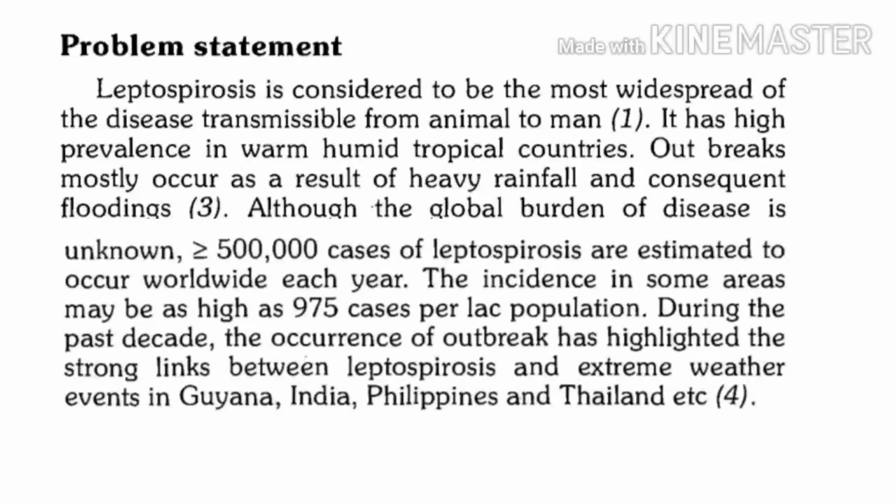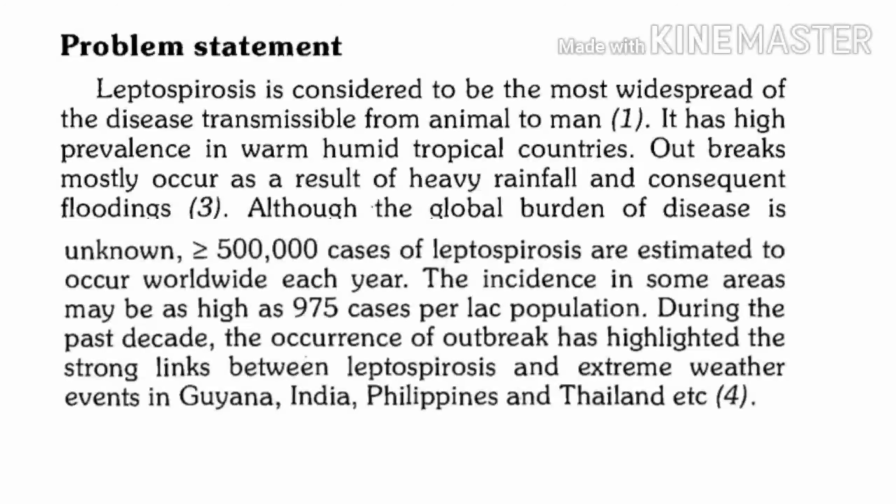If you refer to previous editions, you may come across the estimated annual global incidence of leptospirosis, given as more than 5 lakh cases. So estimated cases every year at the global level can be 5 lakh or more.